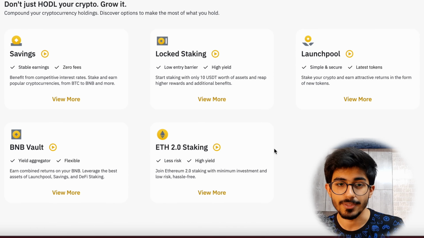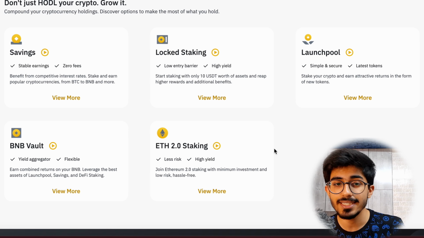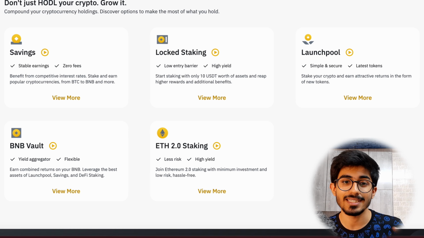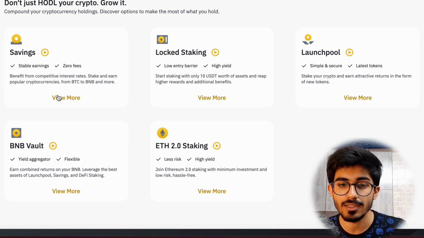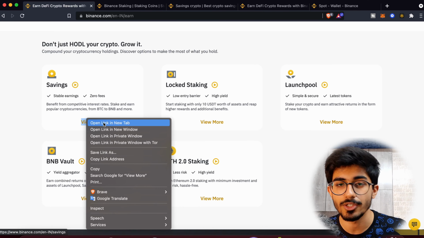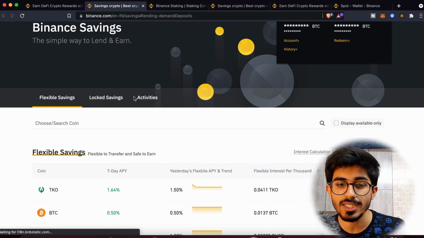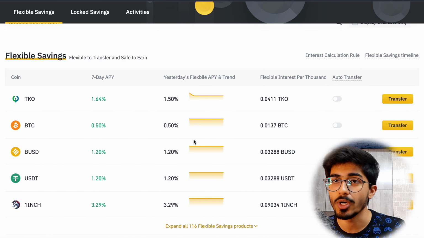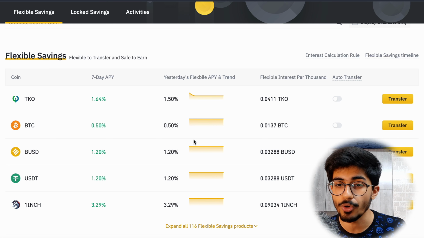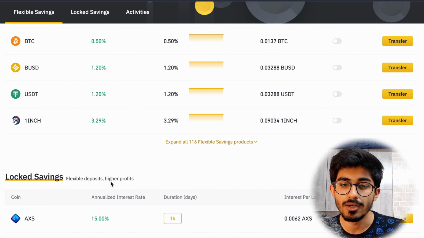And apart from that, there are a lot of different ways you can earn. So the next thing is savings. Just like in banks you have savings accounts, even in crypto you have savings accounts. Basically, you can compare it with bank savings accounts. Here, these are the flexible savings, which means whenever you want to invest, you invest in here, and whenever you want to withdraw, you can withdraw it. So these are the returns for it. Of course, it's quite less.